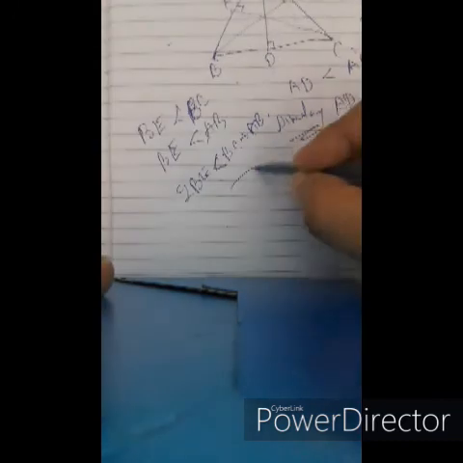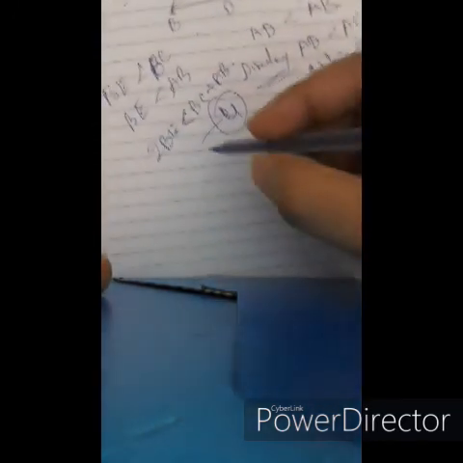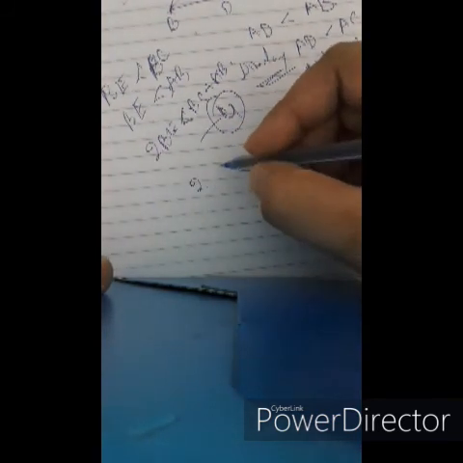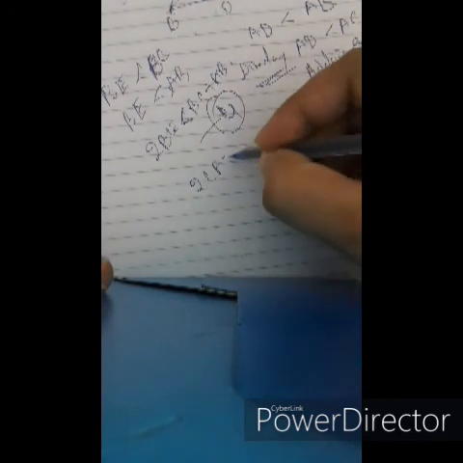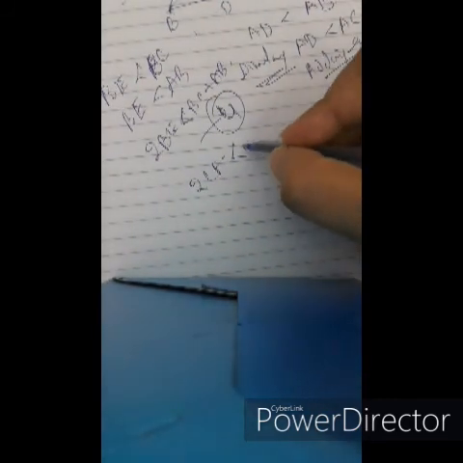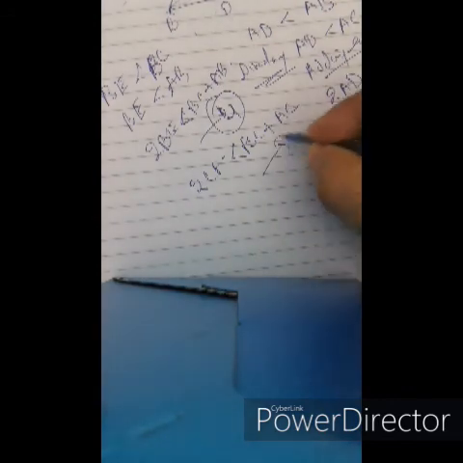This is equation 4. And again similarly we get twice CF less than BC plus AC. This is equation 5.